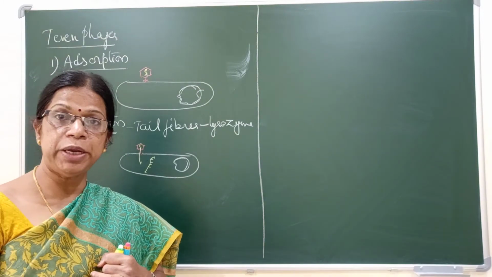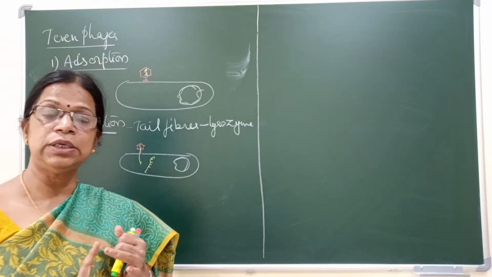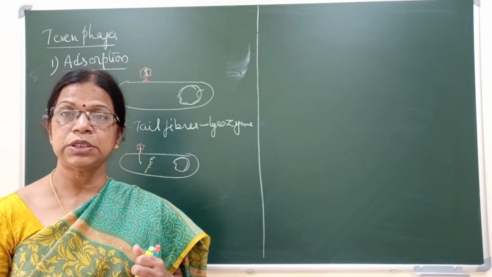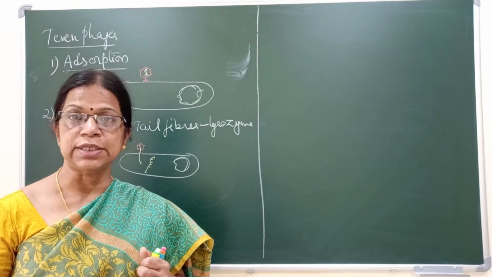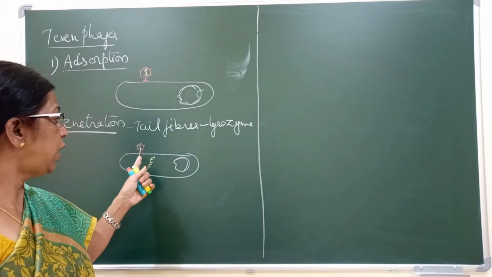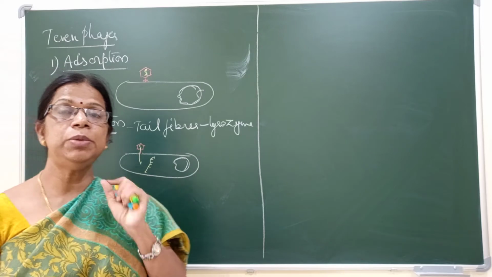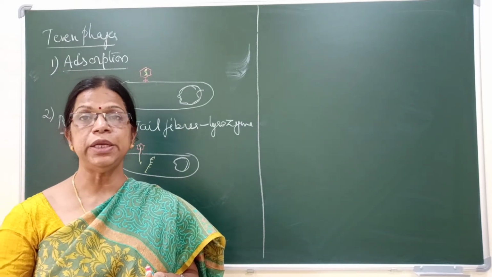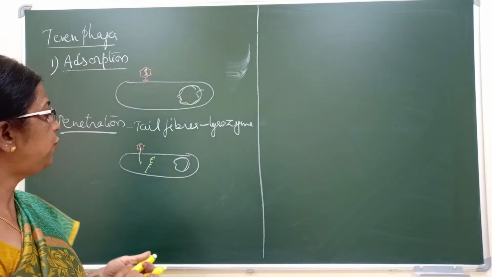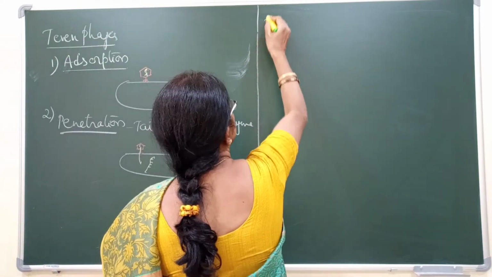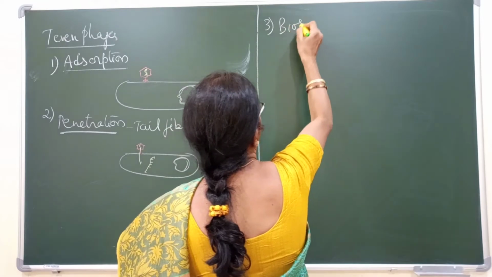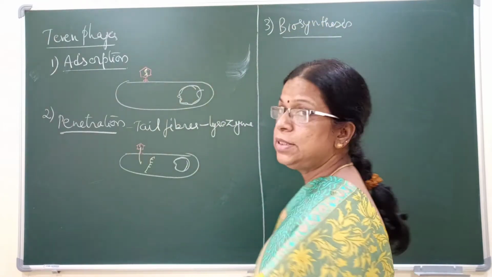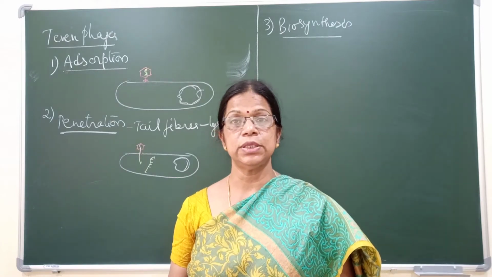So what are the steps in penetration? First, the cell wall dissolving enzyme, lysozyme, is synthesized with the help of the tail fibers. And once the hole is formed, the DNA is simply injected into the bacterial cell. That is called penetration. Now the third step after penetration is called biosynthesis.